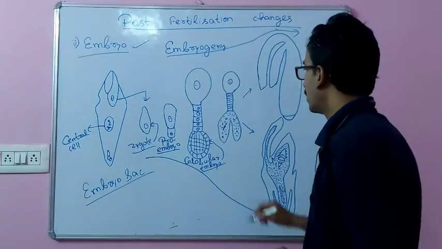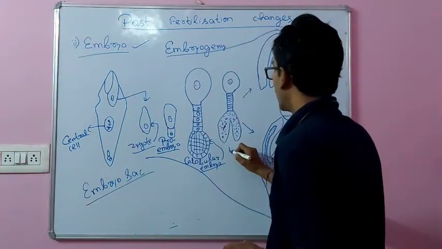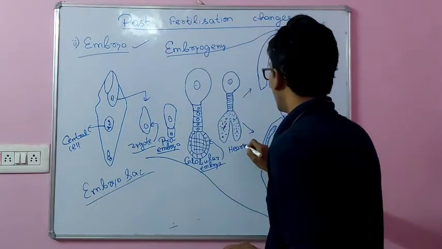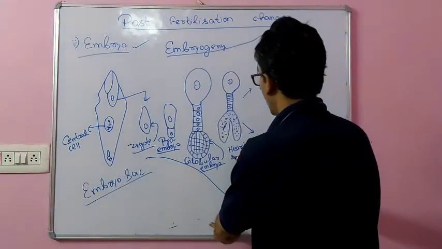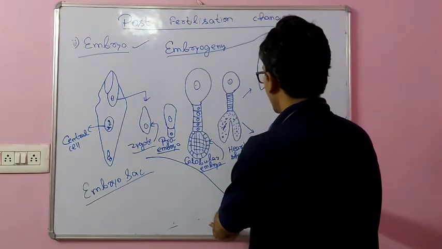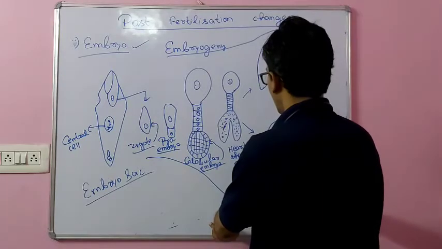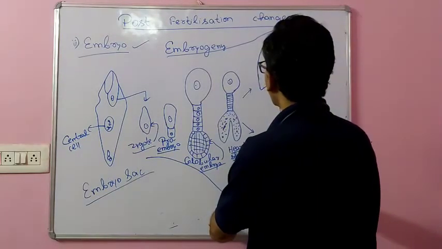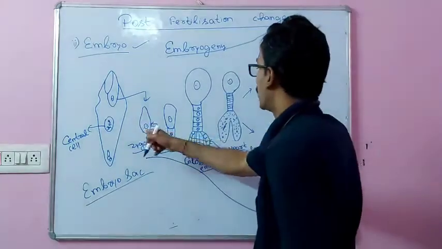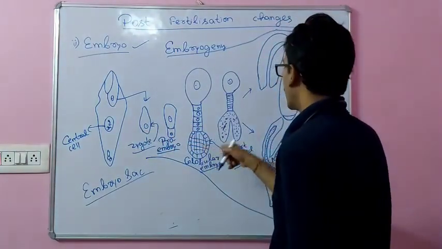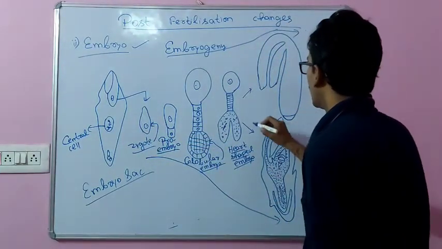Thereafter, this structure represents the heart-shaped embryo. These are the different stages in embryogeny: first zygote, then proembryo, then globular, then heart-shaped embryo, then advanced stages.